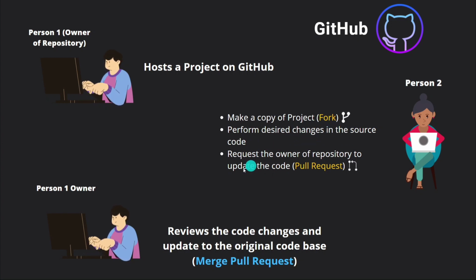After making all the desired changes, he can request the owner to update the code base. So this is called generating the pull request. Now person 1, the owner of the repository, will get the notification with the changes that were made by person 2. Now this person, the owner of the repository, can go ahead and review the code changes that were made by person 2, and he can merge the pull request. Basically, he can make the changes to the original code base.